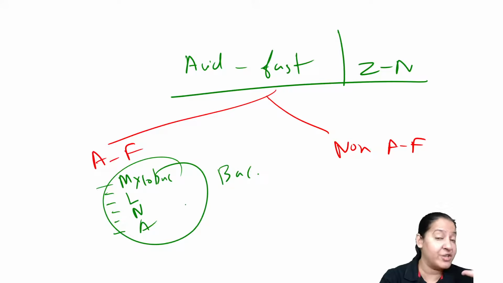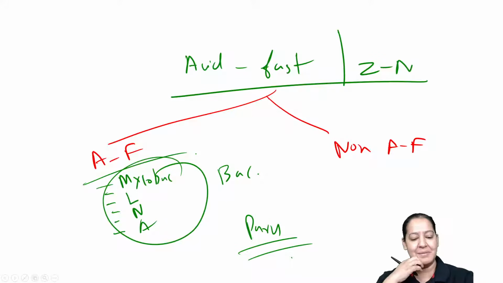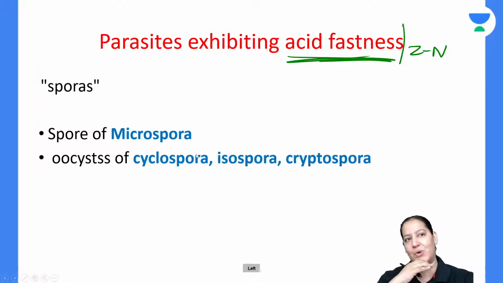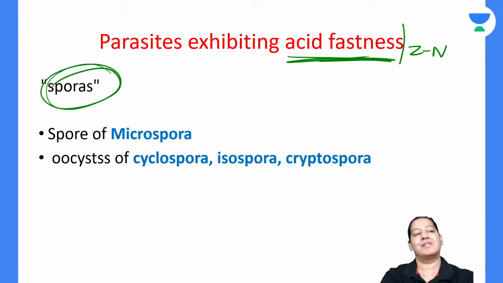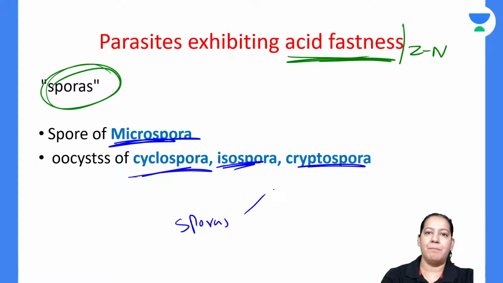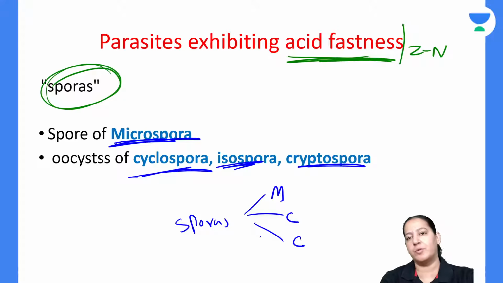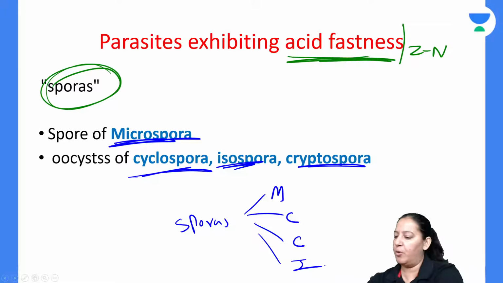I'm not interested in bacteriology today. Yesterday I taught you bacteriology. Today I'm interested in parasites. Tell me the name of some parasites which are acid fast. Okay, so sporas are acid fast. All sporas are acid fast. It's a good mnemonic: microspora, cyclospora, isospora, cryptospora. Everyone give me a thumbs up. So basically the mnemonic is sporas.